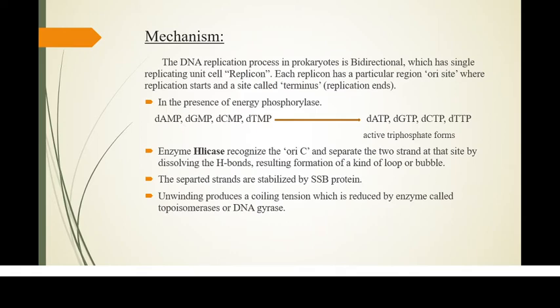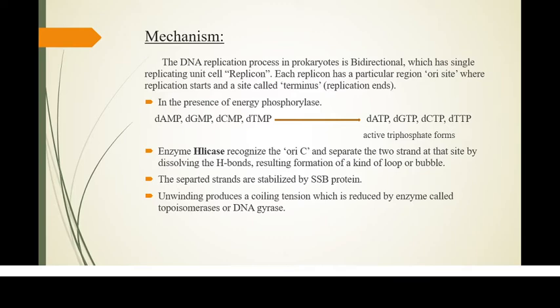Machinery. The mechanism of DNA replication in a prokaryotic cell takes place in a bidirectional way, where the single replicating unit is known as a replicon, and each replicon has an origin site, that is the ori site, and a terminating site known as the terminus site. In the presence of energy, phosphorylases convert compounds like dAMP, dGMP, dCMP, dTMP to active triphosphate forms like dATP, dGTP, dCTP and dTTP.